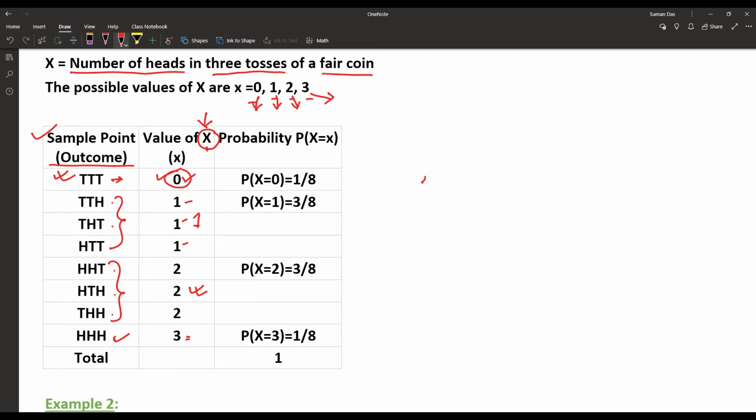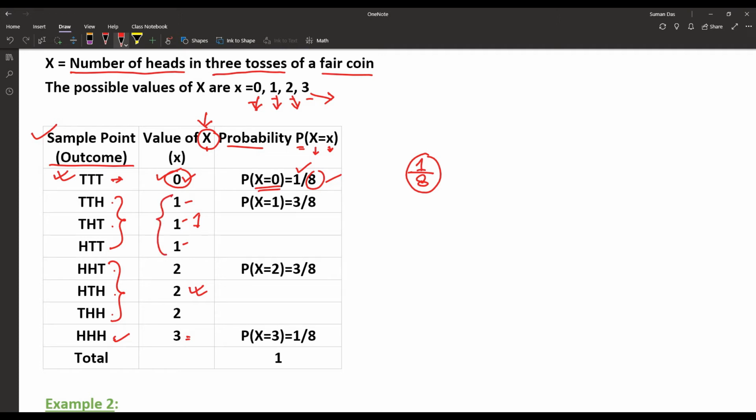There are 8 total outcomes in the sample space. So the occurrence of no head is 1 time, that is 1 by 8, and that is the first probability. It is written as the probability P when the random variable capital X is equal to the numerical value. So when X is equal to 0, the occurrence is 1 time among the total 8 occurrences, so that is 1 by 8.